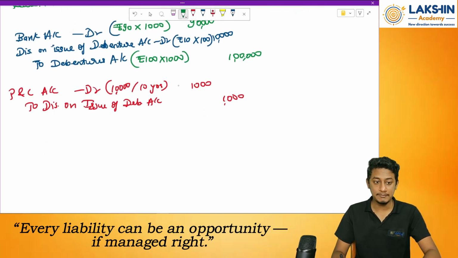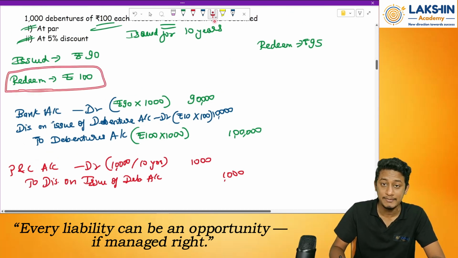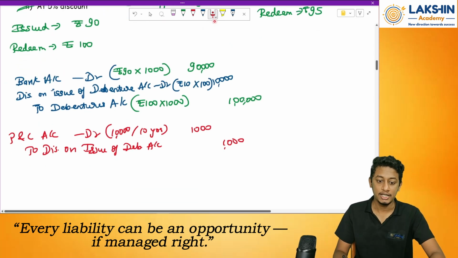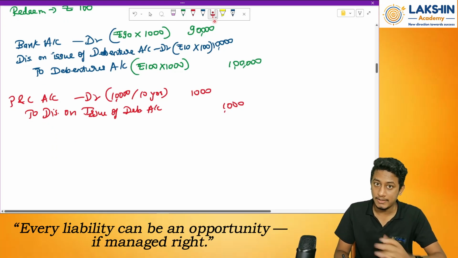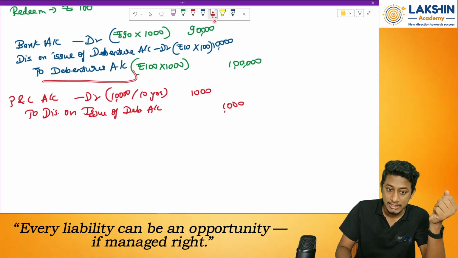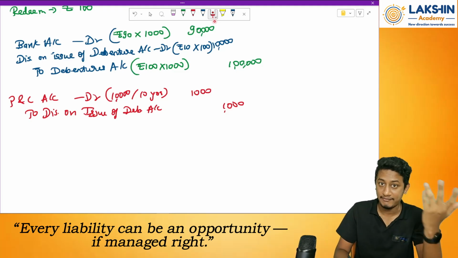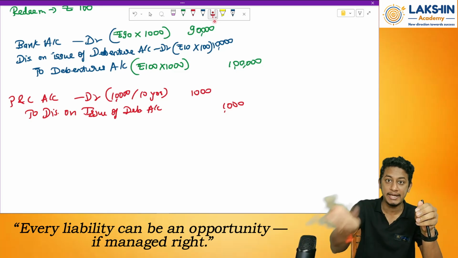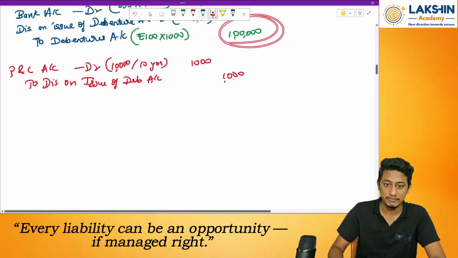Next, redemption. Now how will you redeem? In case number 1, it is redeemed at par. It means 100 rupees I am paying. So this debenture account, whatever was created, will be written off from the books of account. Why? Because this debenture is no more required. This liability account, whatever I have created, is no more required. Why? I am paying it off after 10 years.